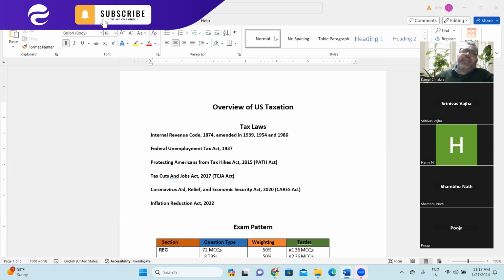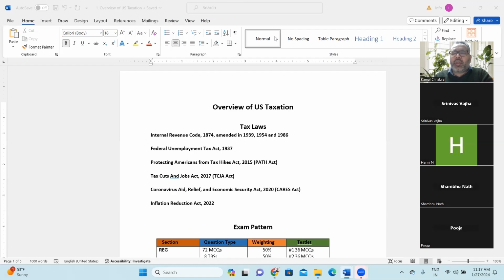Another important thing I wanted to bring to your attention: we will be learning only and only federal taxation, right? Any other taxation is not part of the CPA curriculum, so we will not be studying any other part of taxation. Normally in the United States of America there are four types of taxes.